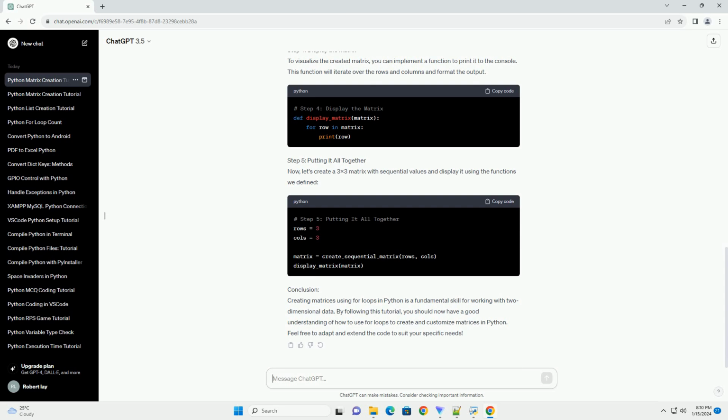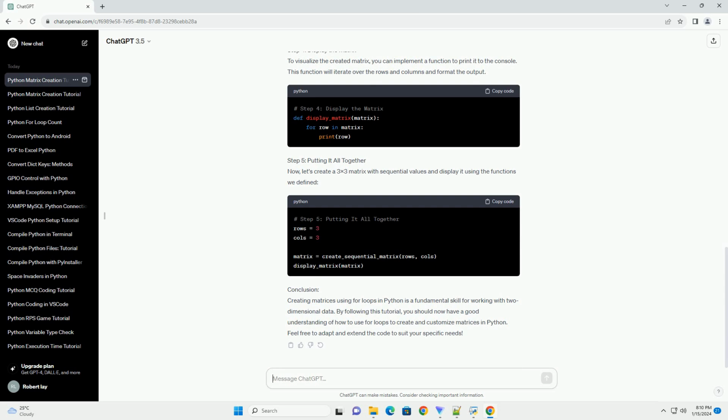Step 4. Display the matrix. To visualize the created matrix, you can implement a function to print it to the console. This function will iterate over the rows and columns and format the output. Step 5. Putting it all together. Now, let's create a 3x3 matrix with sequential values and display it using the functions we defined.